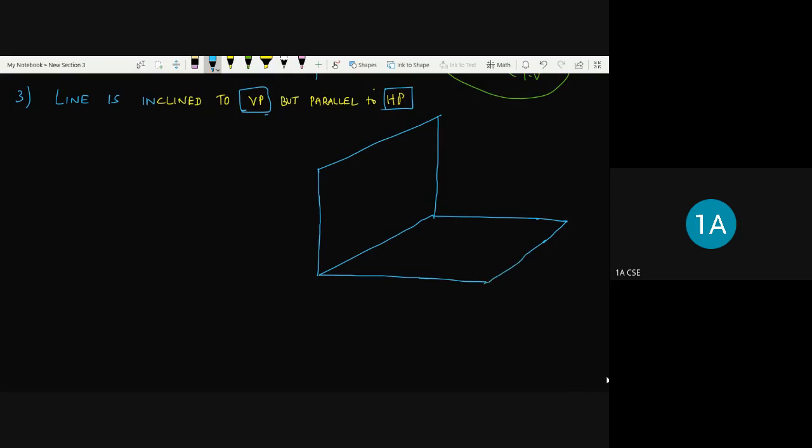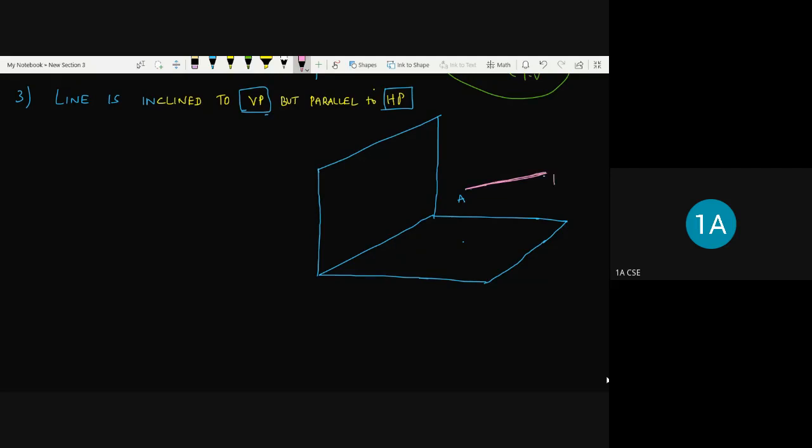Right. So here the point A is located now. Now I am showing here the line is inclined to both the planes, in the sense of the vertical plane, but it is parallel to HP, meaning this distance of X. Okay, I'll show you. I locate the point B here. The line joining here is going to be this one. This is the line joining.